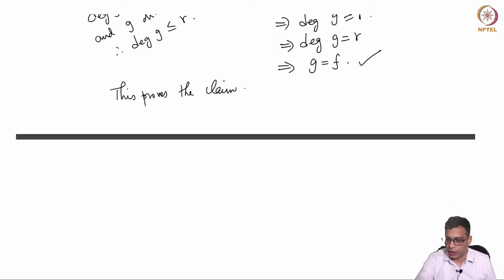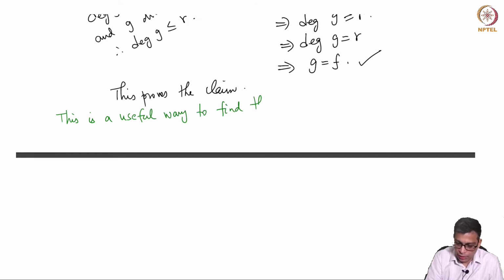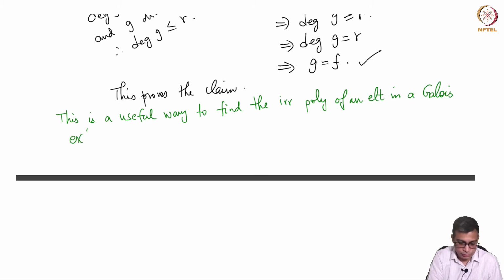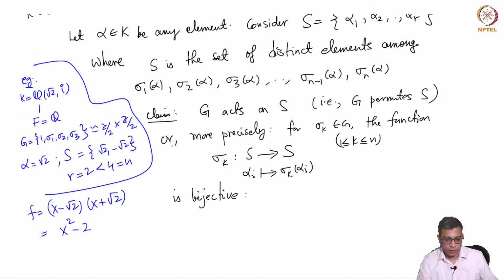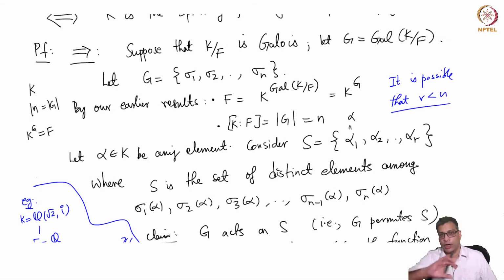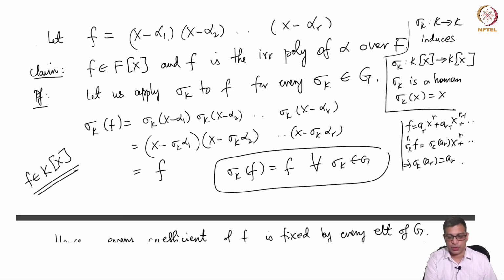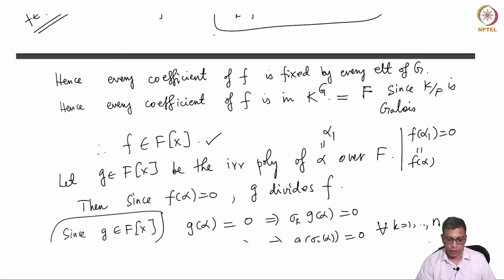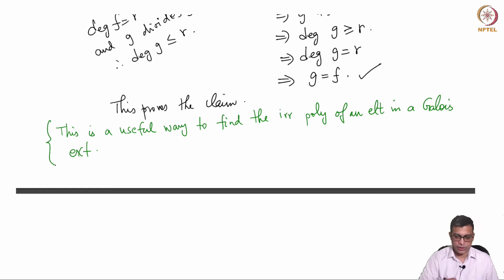In fact, let me comment here that this is a useful way to find the irreducible polynomial of an element in a Galois extension. What you do is take that element and the Galois group and look at all its images. Among the images you take the distinct set and simply take x minus the first one, x minus the second one, up to x minus the last one, and multiply it out. By this claim, that will be a polynomial in capital Fx and it will be the irreducible polynomial. Okay, so that's a side remark.